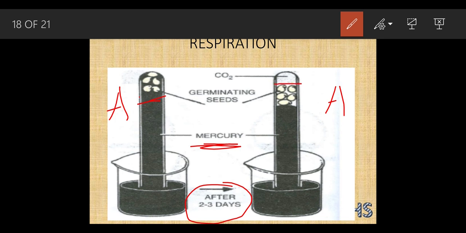We can see this space, and on that space, which gas was this? This is nothing but carbon dioxide. Which gas was the germinating seed releasing? It was releasing carbon dioxide gas. So we can see this empty space.